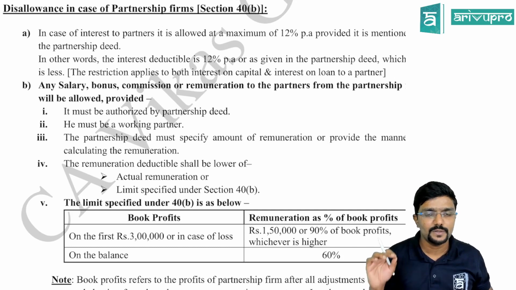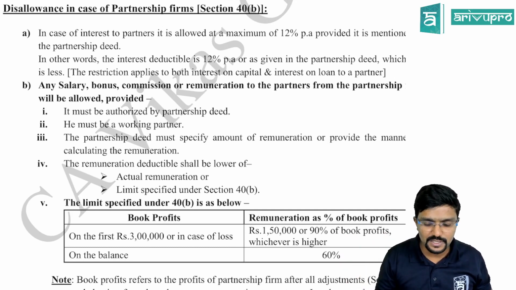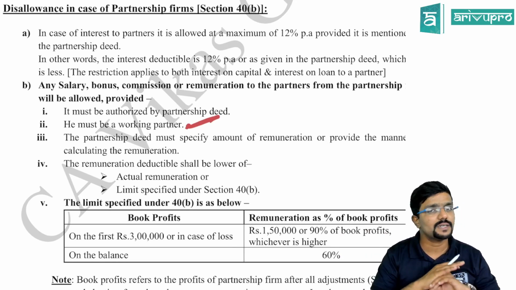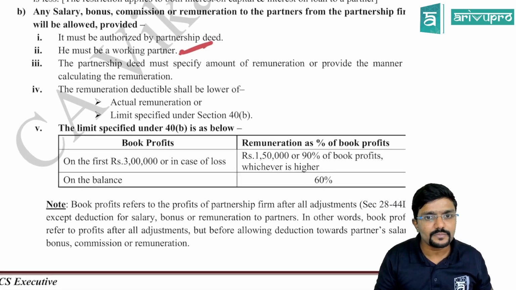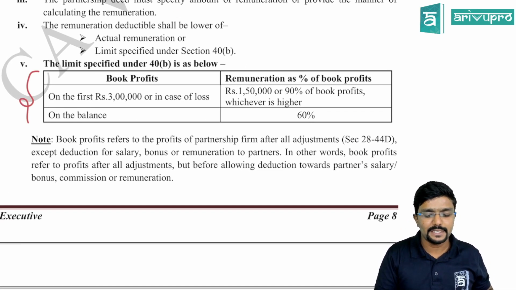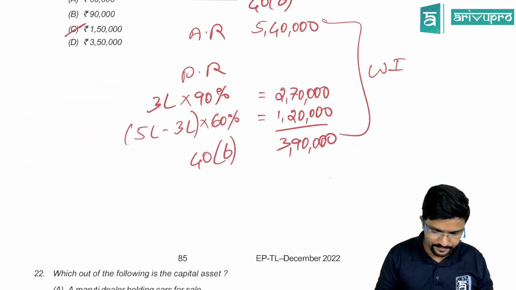See, salary, remuneration or bonus, commission and all is allowed only to the working partner. For a non-working partner, it is completely disallowed. So this is how we calculate the limit as per section 40B, guys. Chalo, we'll go ahead.